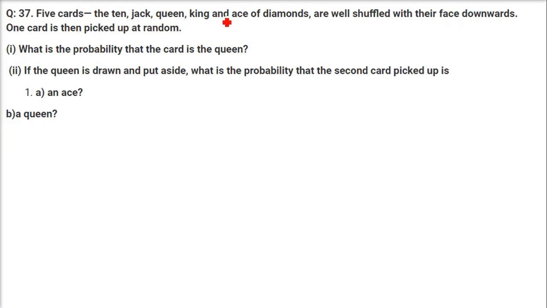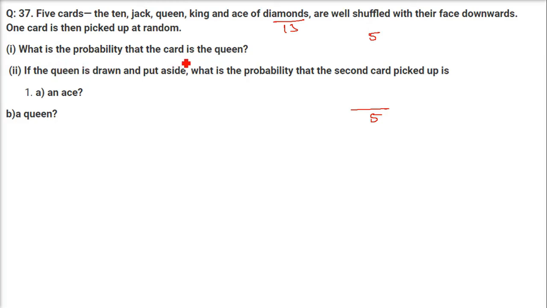5 cards, the 10, Jack, Queen, King and Ace of Diamonds. These are well shuffled with their face downwards. One card is then picked at random. That is, we have just 5 cards. So we have 5 as the base or denominator, or you can say total number of outcomes. And these are of a suit which is called diamond. 13 cards are there in diamond. So these 5 cards we are talking about: 1, 2, 3, 4, 5. One card is then picked up.